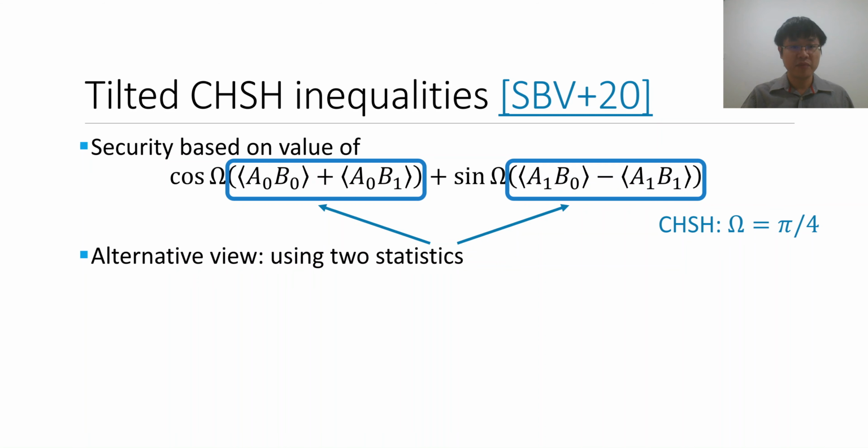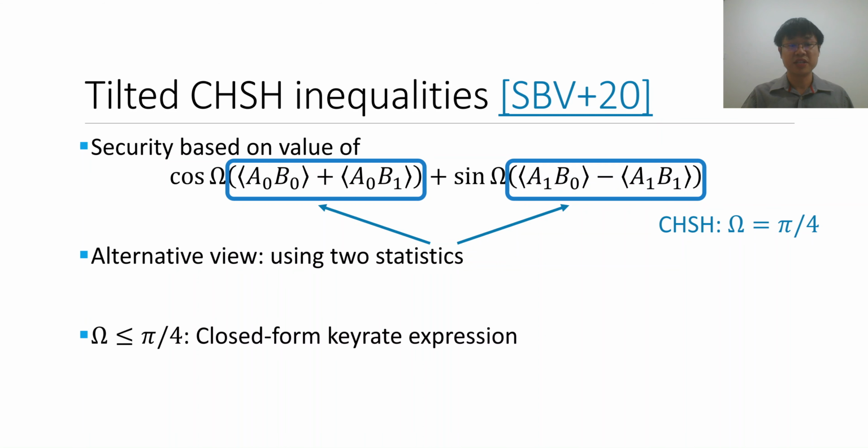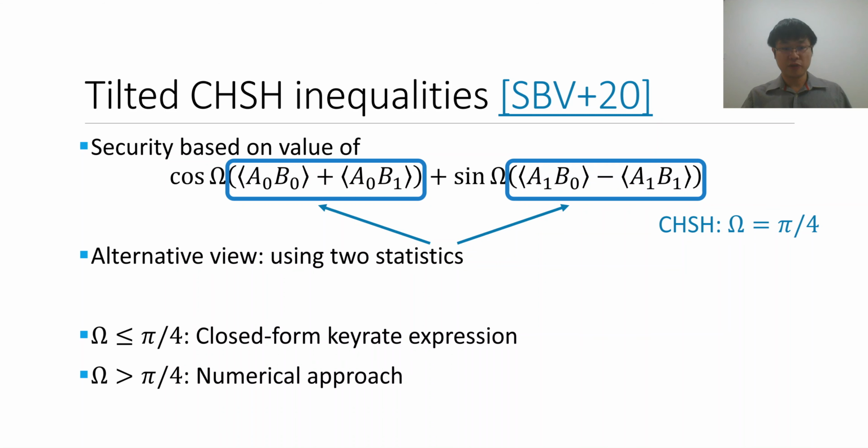And to quickly sum up the theoretical results that we obtain, they can be divided into two regimes in some sense. The first regime is a particular range of values for these coefficients. And in this regime, we were able to derive a closed form expression for the key rate. So this is easy to use when computing the key rates based on a particular combination of coefficients. On the other hand, for the other regime, we were not able to derive a closed form result, and here instead we use a numerical approach.